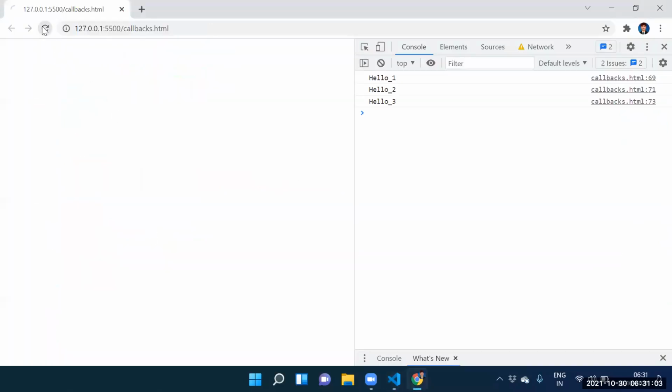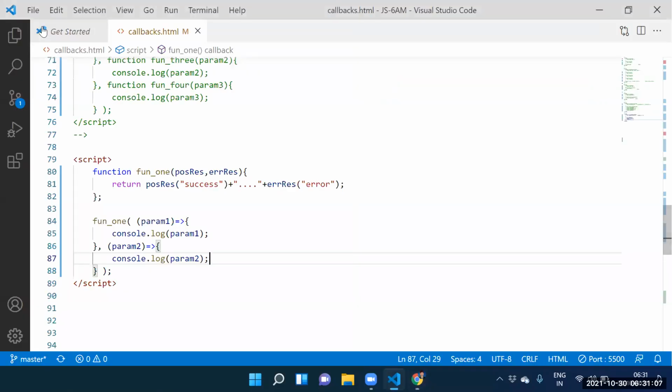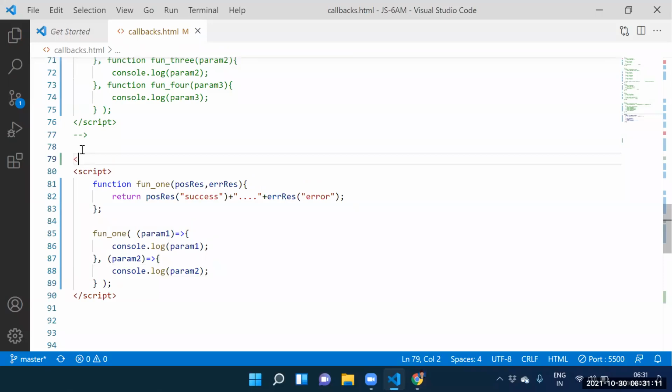Yes, now we will get the answer. The answer is the success, comma, error. Guys, understanding now? Yes, sir. Can I go for another example? Yes, let me go for another example.